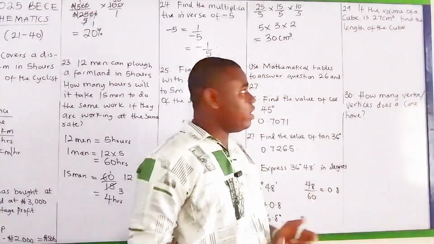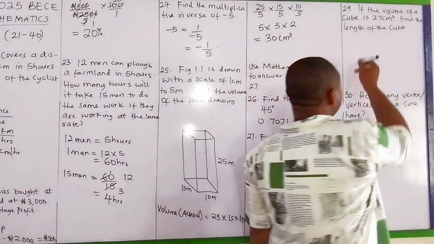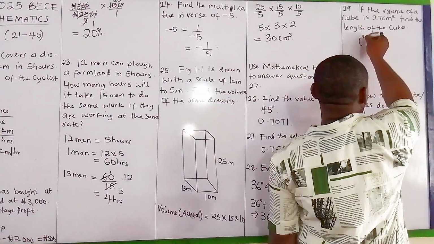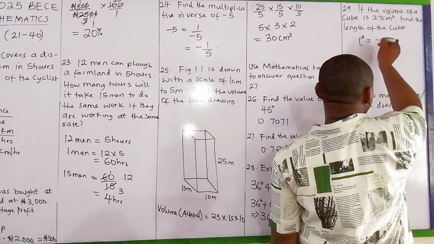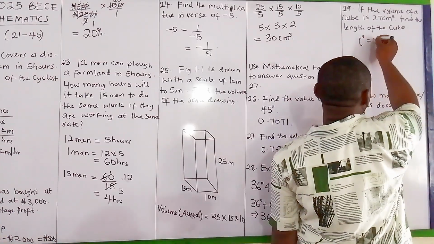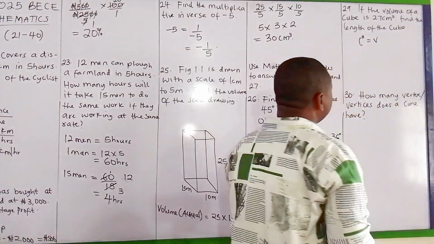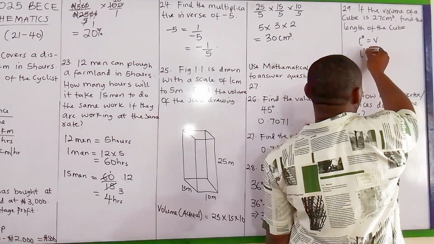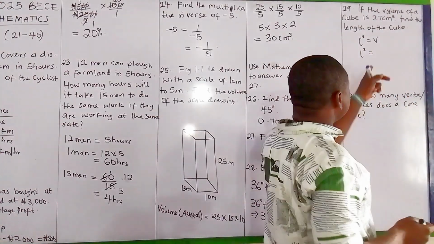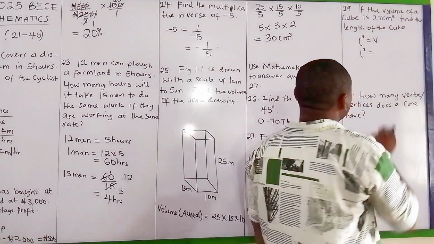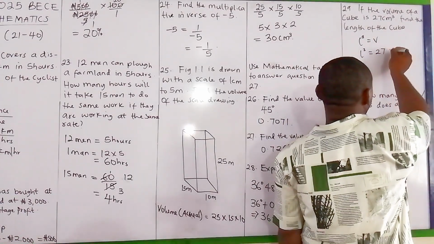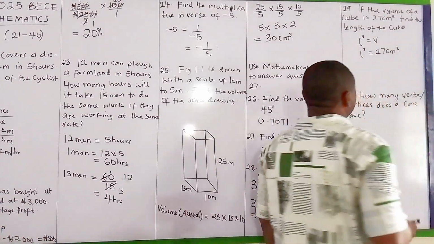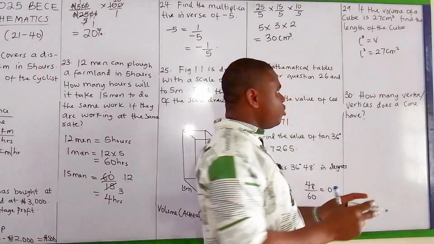Alright, for question number 29, it says if the volume of a cube is 27 centimeters cubed, find the length of the cube. Now don't forget that the formula is L to the power of 3, L cubed, is equal to the volume of a cube. Now in this case, L to the power of 3 is equal to the volume, which has been given as 27 centimeters cubed. Now, to find L, we're going to find the cube root of both sides.